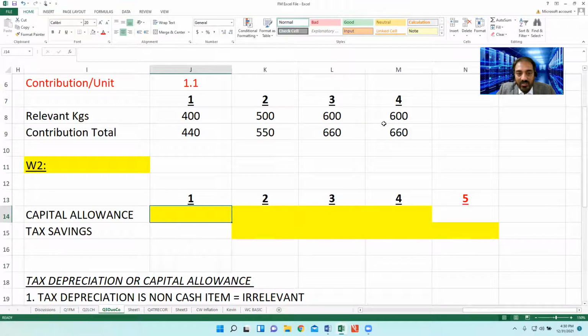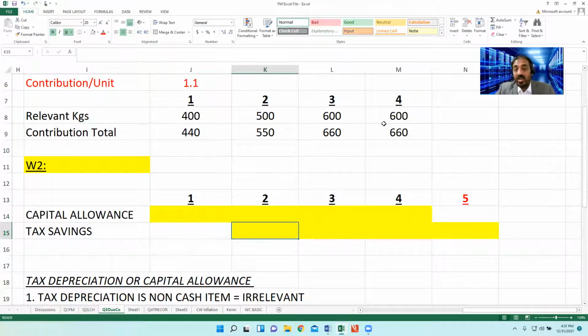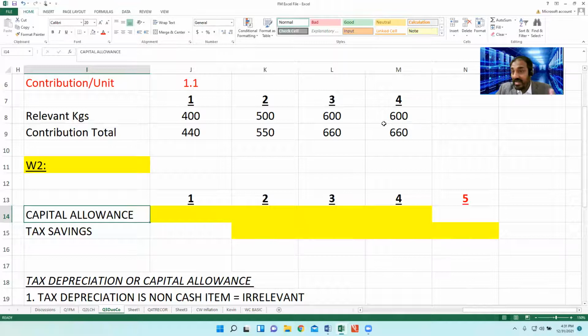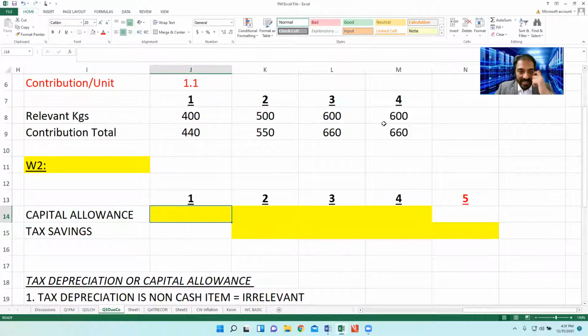Actual capital allowance will be available in years 1, 2, 3, 4. Sorry, tax depreciation will be available in years 1, 2, 3, 4. But the saving impact is in years 2, 3, 4, and 5. First of all, do remember, capital allowance is not a cash item. The cash item will be tax savings.